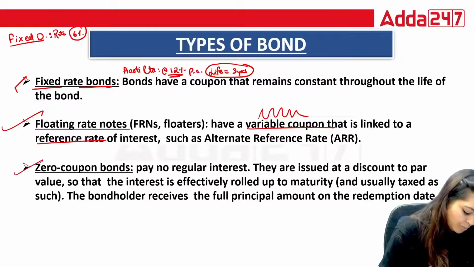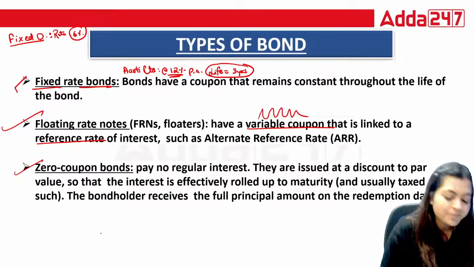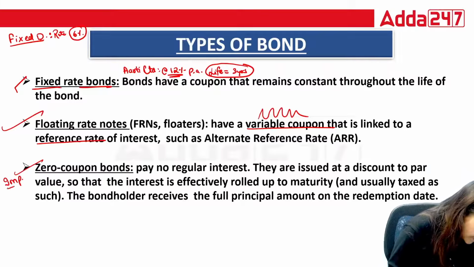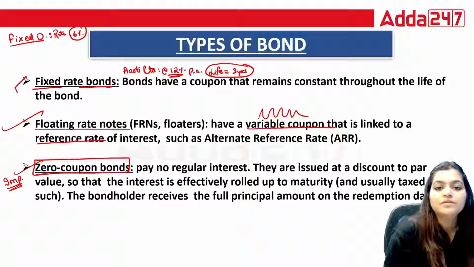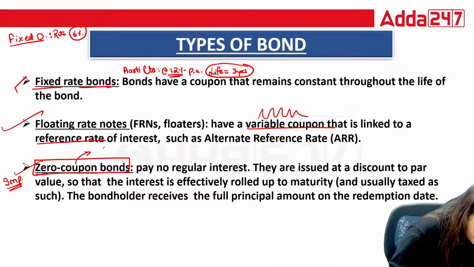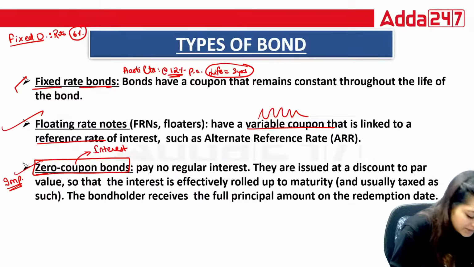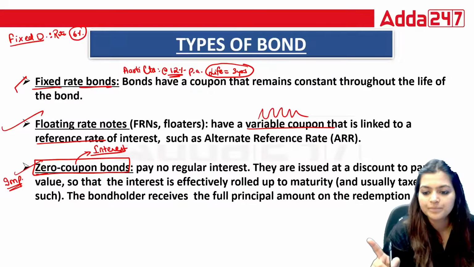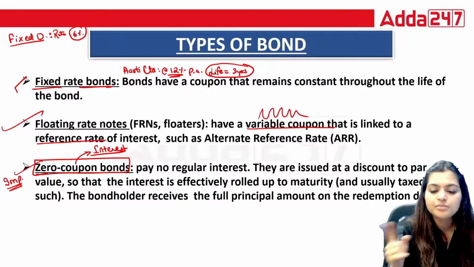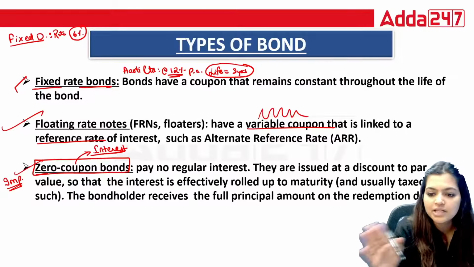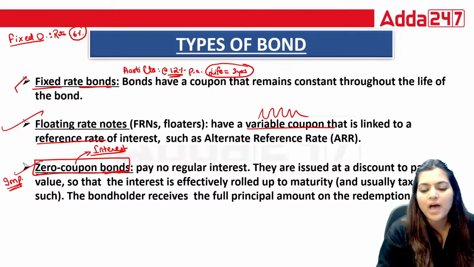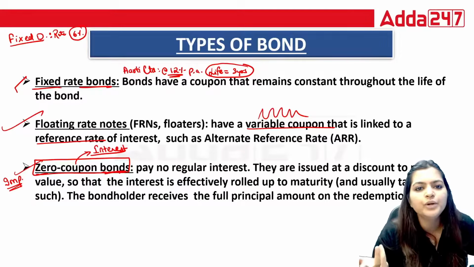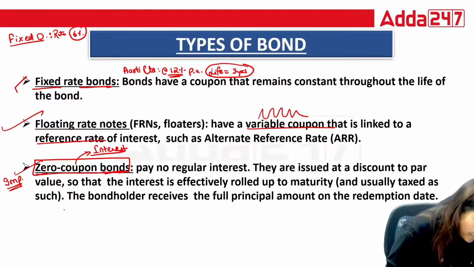Next, zero coupon bonds. Now this is a very interesting one, and this is important in the exam also. They can ask you a direct question based on this. So zero coupon bonds. See what I told you about coupon: coupon means interest. Now read it again with this term: zero interest bond. Zero coupon bonds means zero interest bonds. Zero means nothing. So here the bonds will carry zero interest. So as a bondholder, how are we going to earn? See, let me tell you.